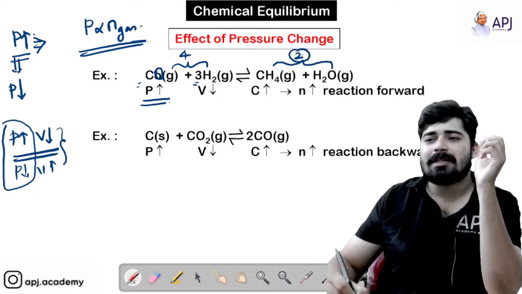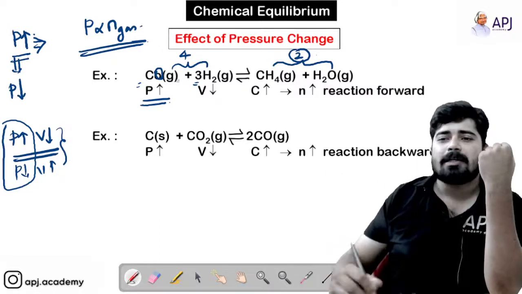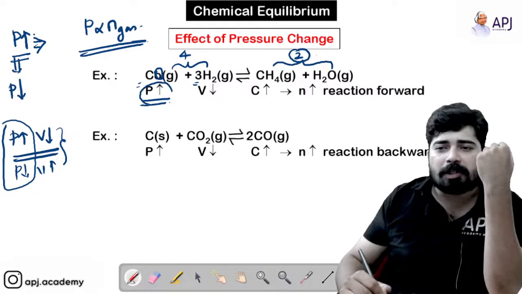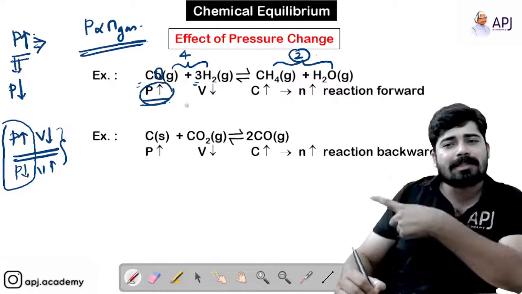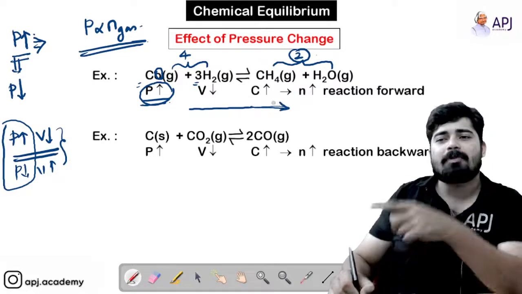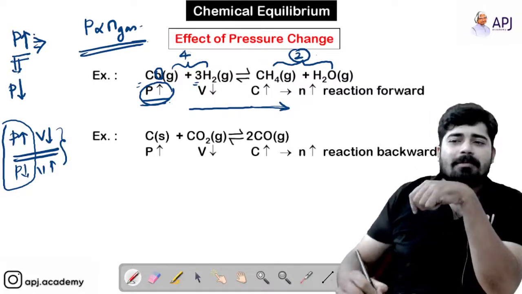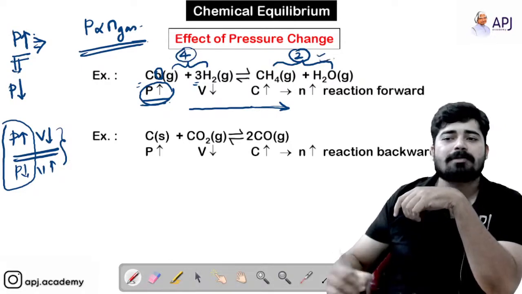So the number of moles of gas is less on the product side. If you are increasing the pressure, the equilibrium shifts in the direction where the number of moles is less. So the equilibrium will shift in the forward direction, because on the product side the number of moles of gas is less.